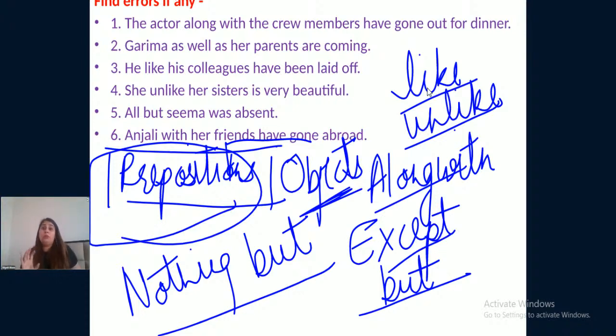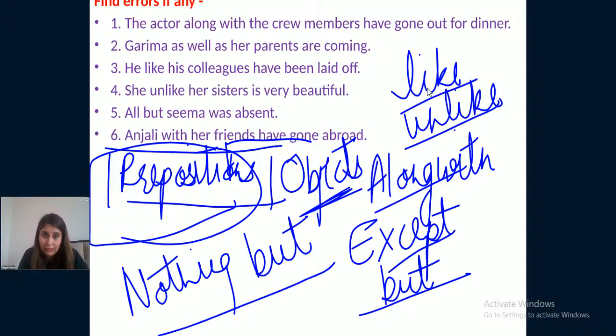So dear students, if there are two subjects connected through a preposition, then the subject coming after the preposition will become what? Object, as prepositions always take what after them? Objects after them. So this is the basic reason why, according to the first subject, we consider the verb of the sentence. I hope you are getting my point.